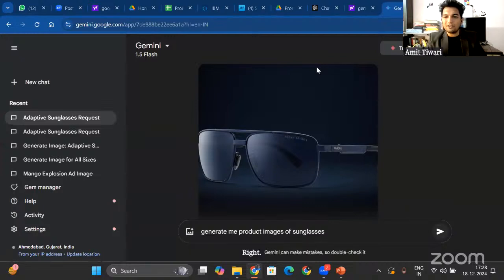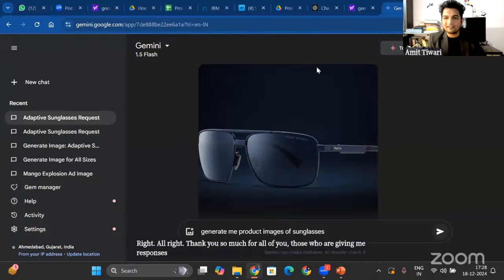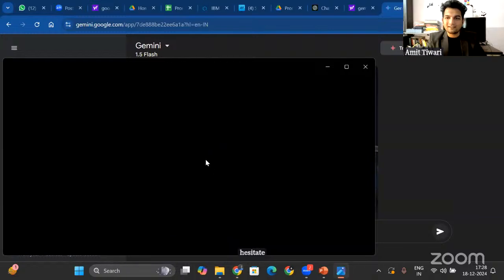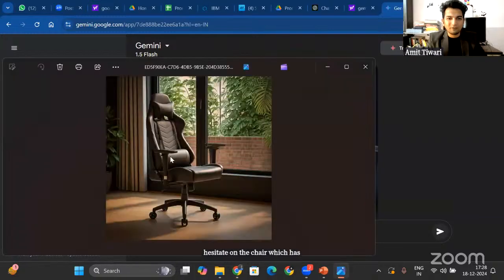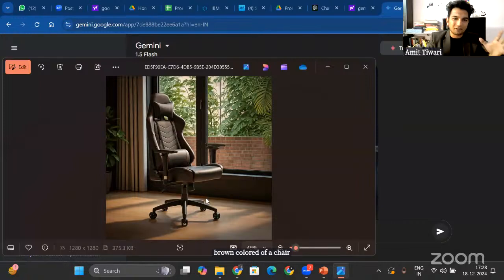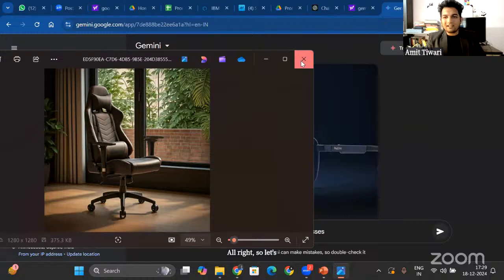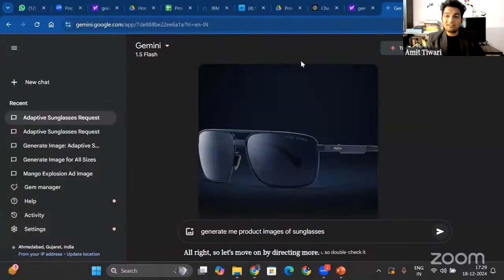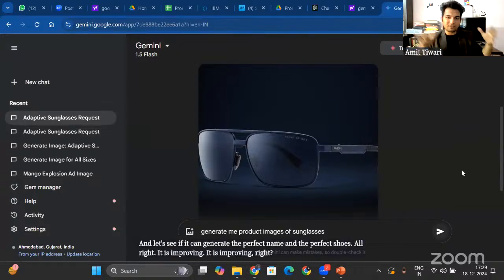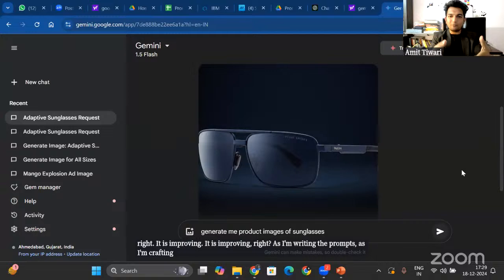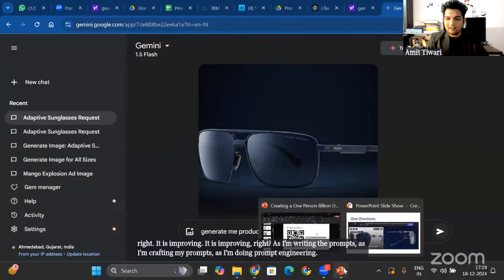All right, thank you so much to all of you who are giving me responses. I think Sagar has a take on the chair, which is brown colored, more ergonomic, looking very pleasing. All right, so let's move on by directing more. I am still not satisfied, and let's see if it can generate the perfect name and the perfect shoes. All right, it is improving, right? As I'm crafting my prompts, as I'm doing prompt engineering, it is improving.